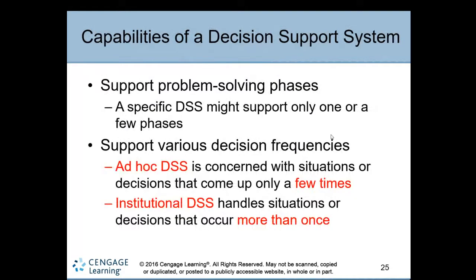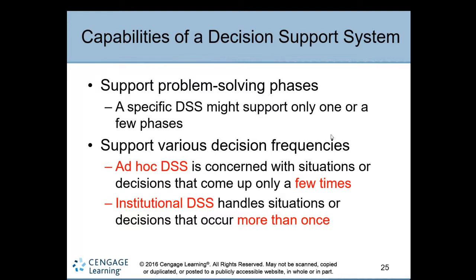It supports various problem phases, like the intelligence phase, design phase, and choice phase, to solve a particular organization's problems. It also helps to make ad hoc decisions, which are considered when situations come up only a few times. Ad hoc means the frequency of decisions.